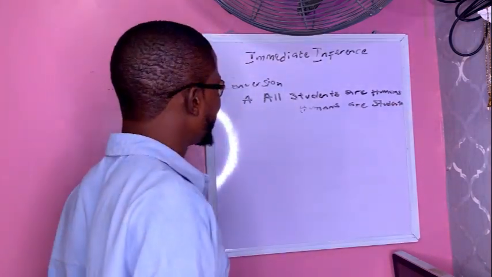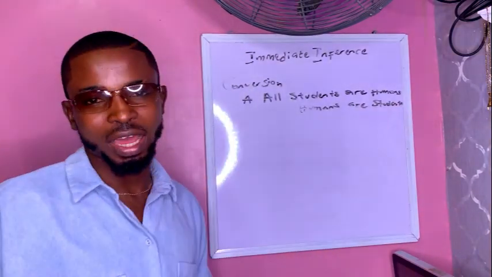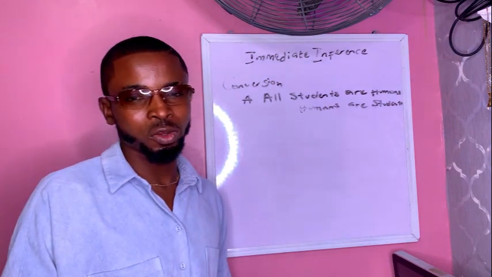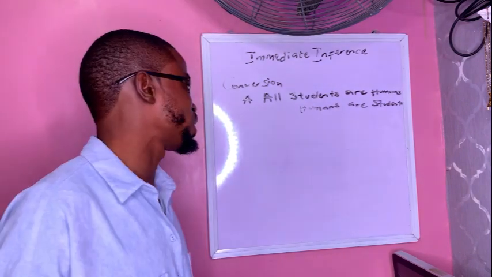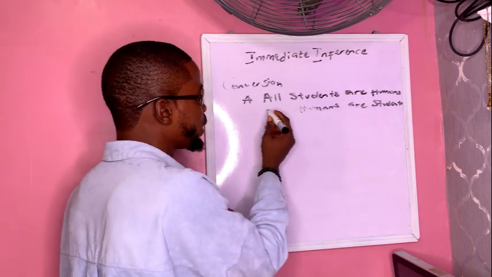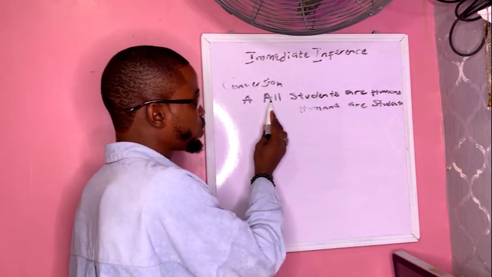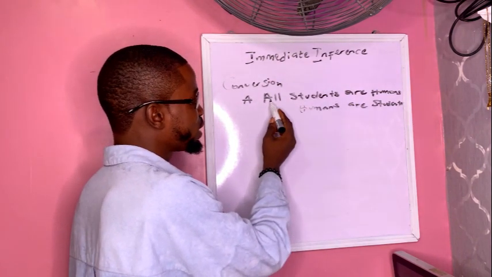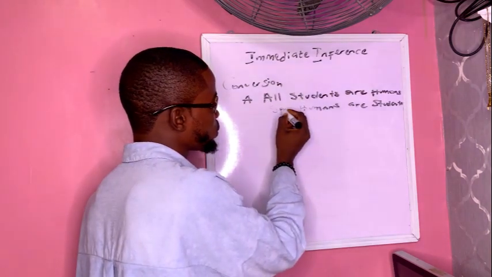But there is a limitation to this. If all students are humans, does that mean all humans are students? Of course, we are going to say no. So we say that in conversion for an A proposition, you change the quantity from universal to particular, that is from all to some.